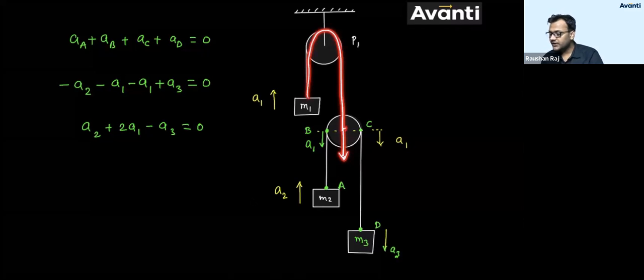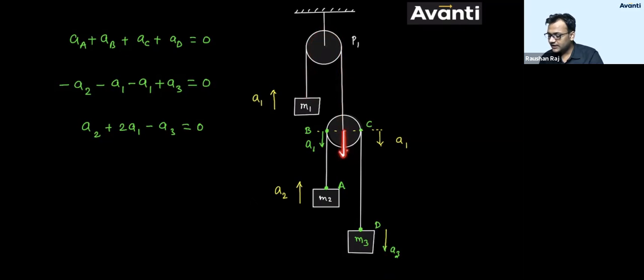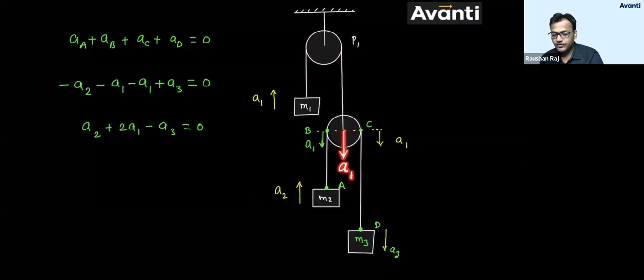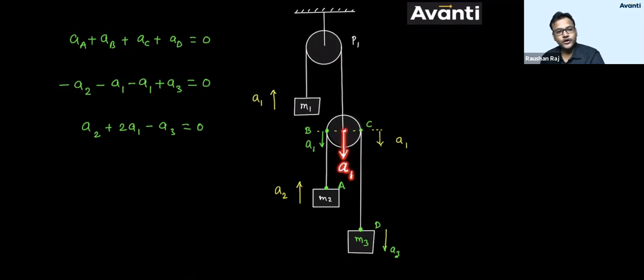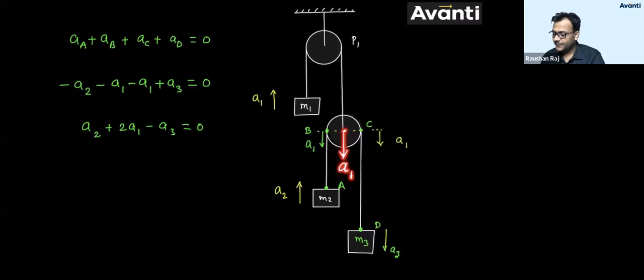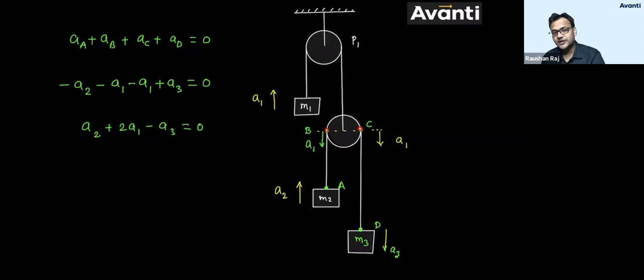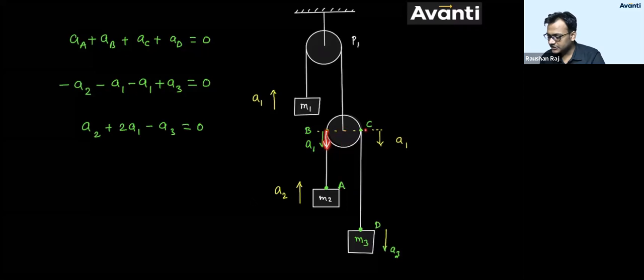So this point will have acceleration A1. This is nothing but a point on the pulley, and the pulley is a rigid body, so all points on the rigid body will have the same acceleration. So B and C are also points on the pulley. So B and C will also come down with acceleration A1.